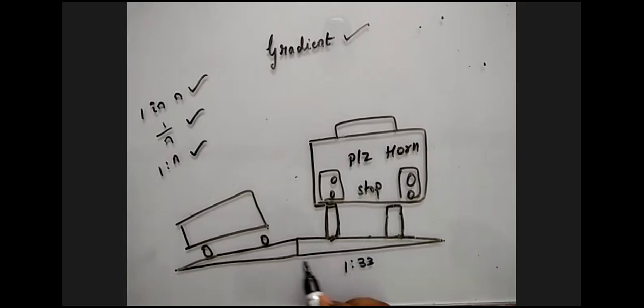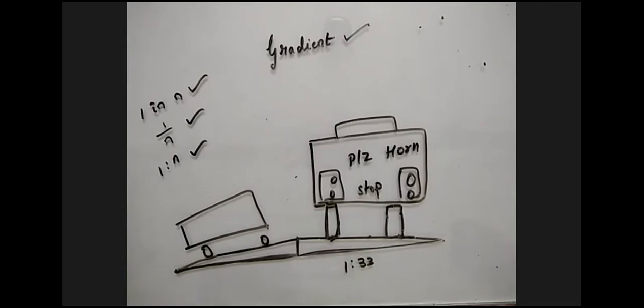For 33 horizontals, there should be 1 vertical. Similarly, here also, for 33 horizontals, there should be only 1 vertical.